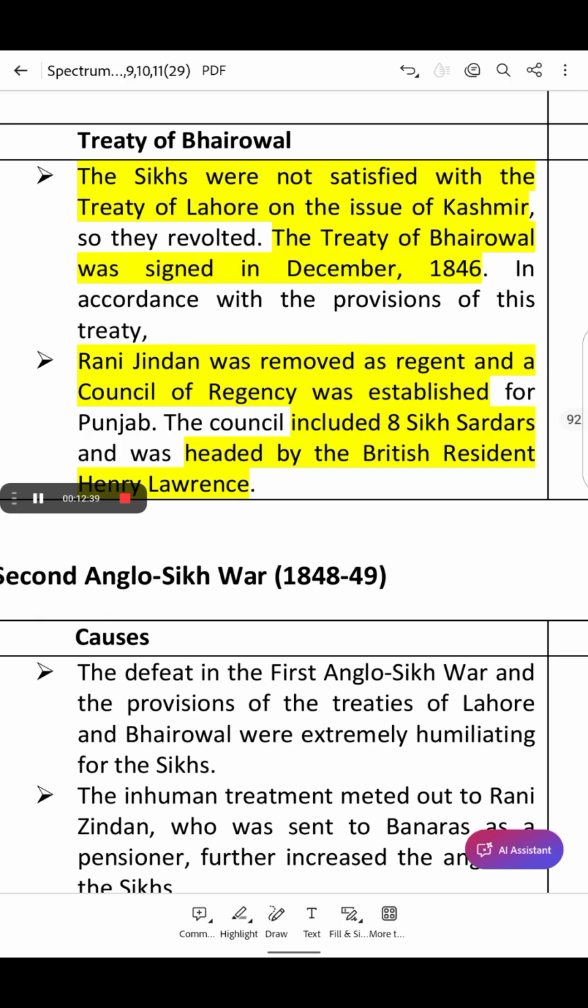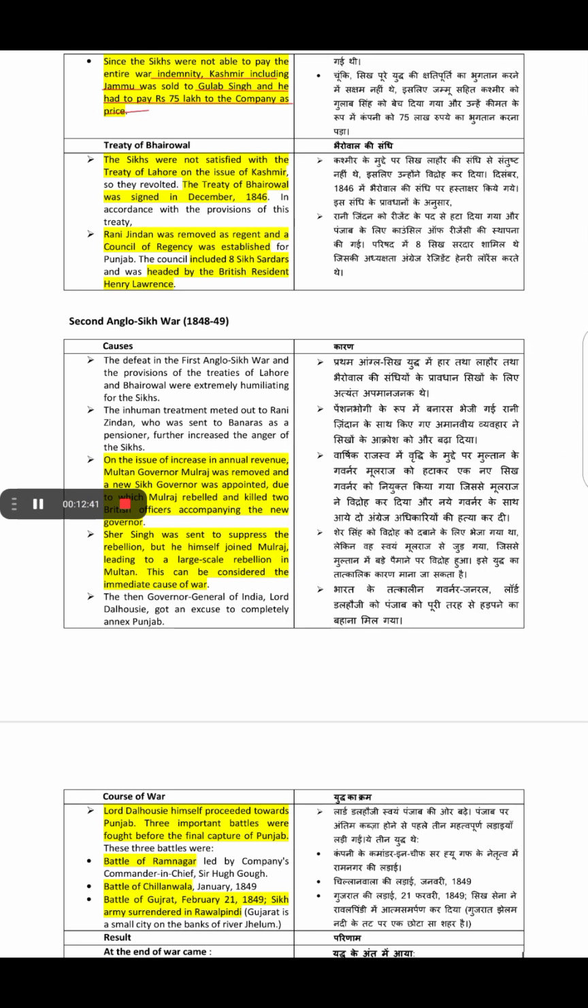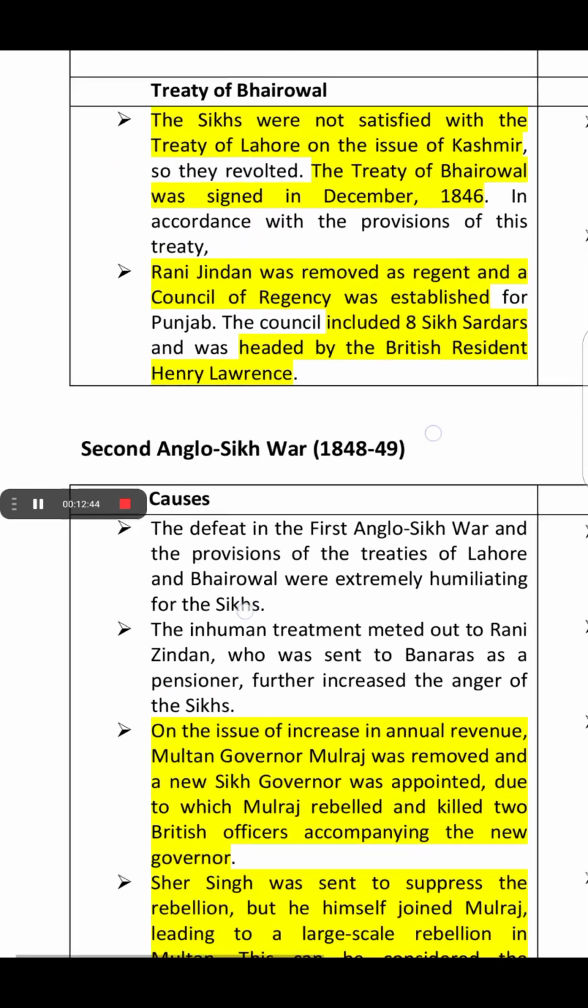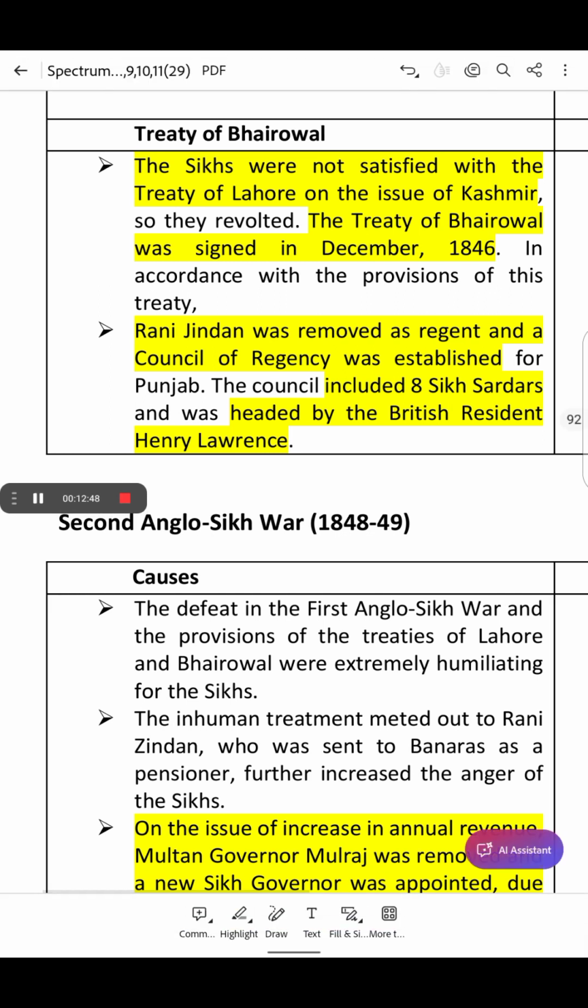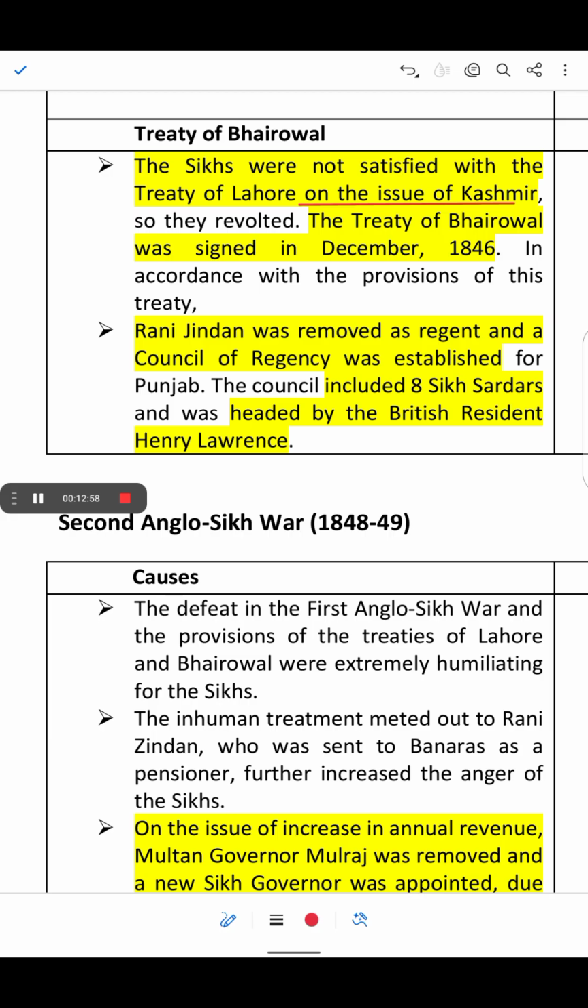The next is the Treaty of Bhairavwal. The Sikhs were not satisfied with the Treaty of Lahore, on the issue of Kashmir, because they had to give it up forcefully. Kashmir was sold to Gulab Singh, as we have read. So this was not accepted by the Sikhs, and they revolted.